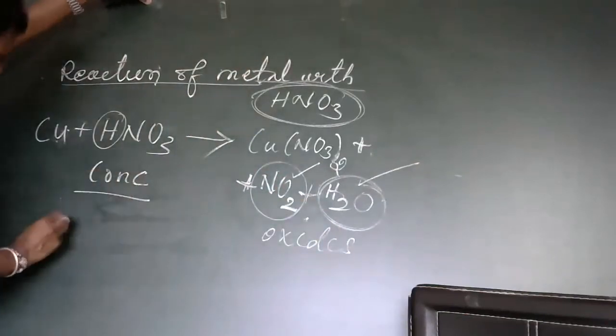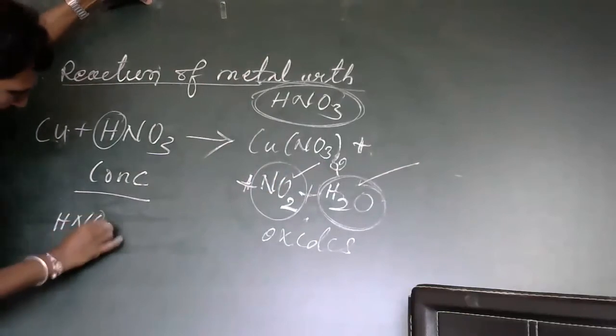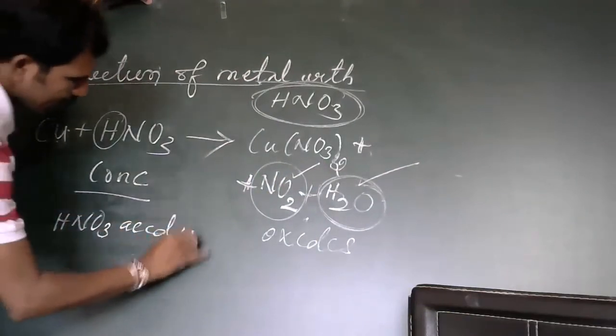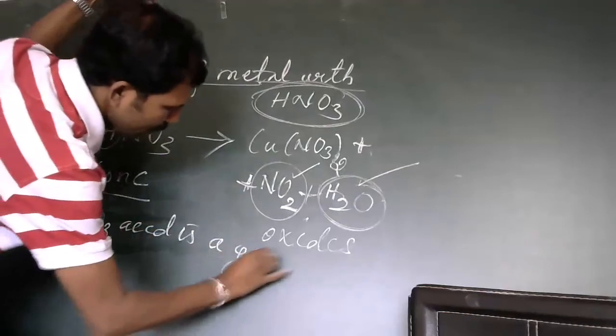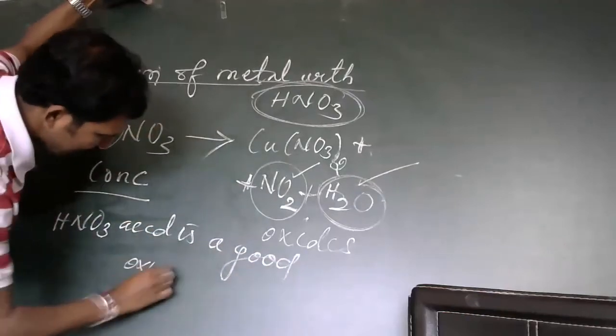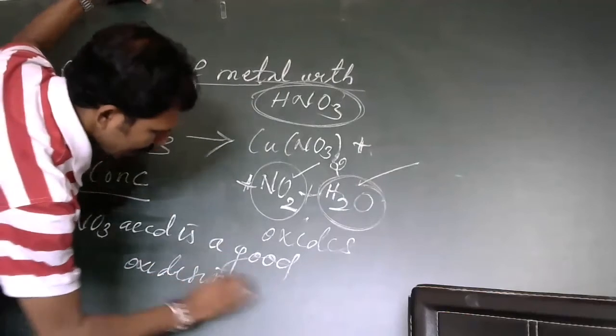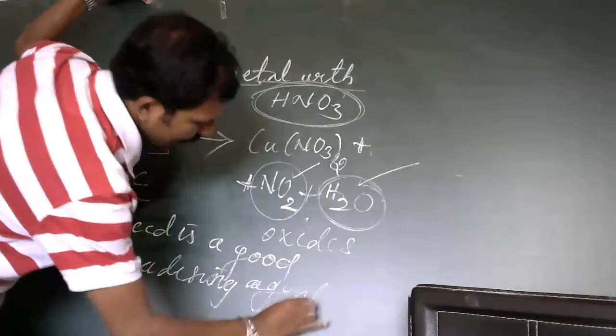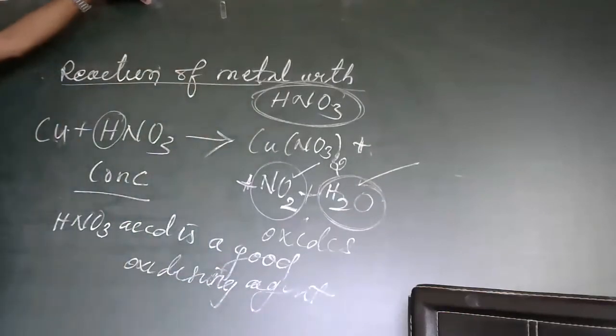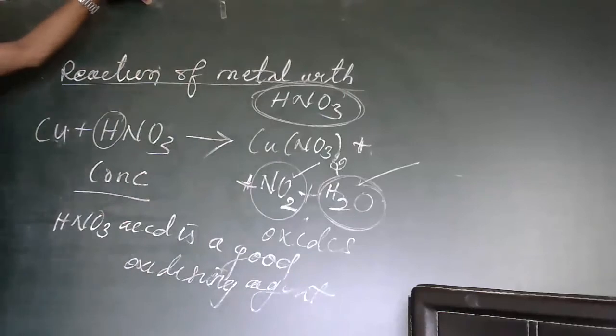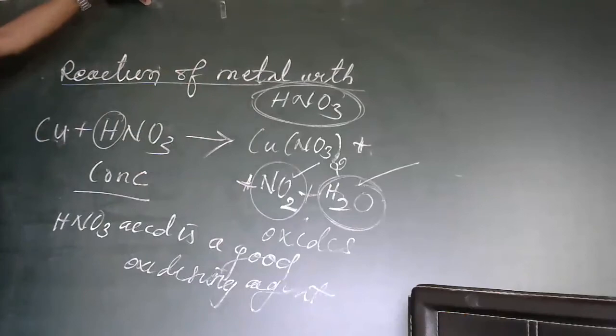So why? Because nitric acid is a good oxidizing agent. It produces oxides. Not with all metals. In some metals, this reaction happens actually.